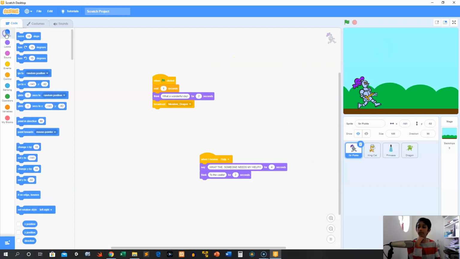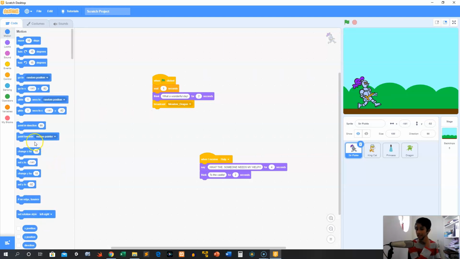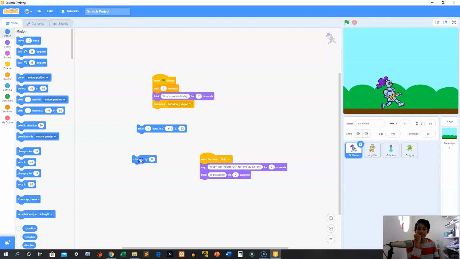So now this is really, really handy. So now we can go and we can glide, right? And I'm just going to use this change x by 10. And what it will do is change the x by exactly 10. So we can keep just spamming that until he reaches the point where we want him to be. We want him to be slightly off the screen. So this is the glide that I need. So then he's going to say to the castle and he's going to run, right?